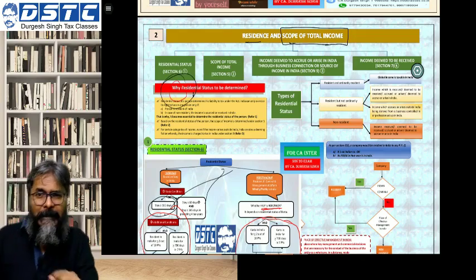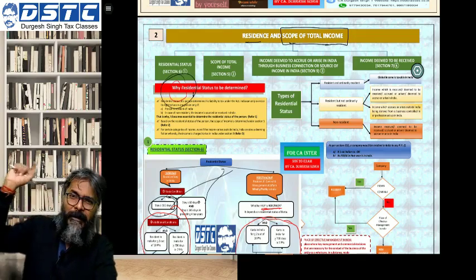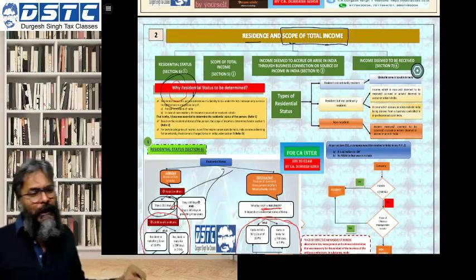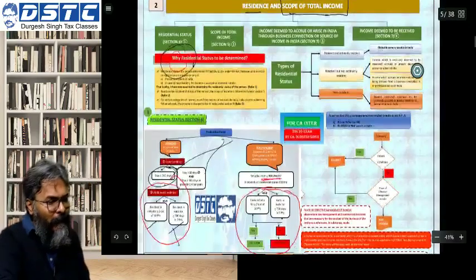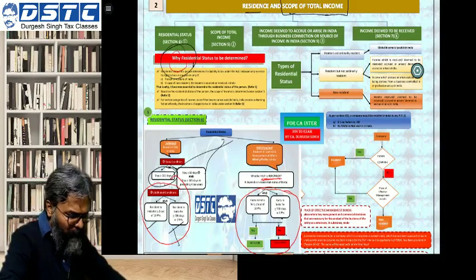In that particular case, this foreign income which is both accrued and received outside India will not be charged to income tax.